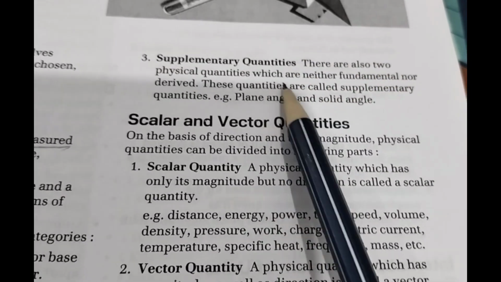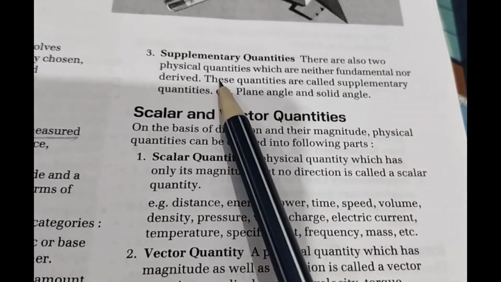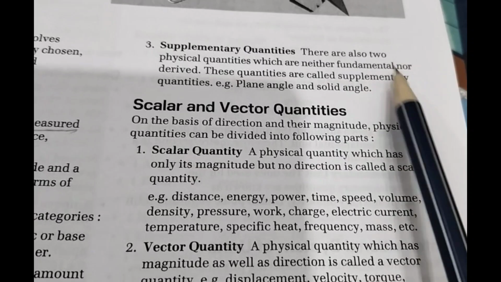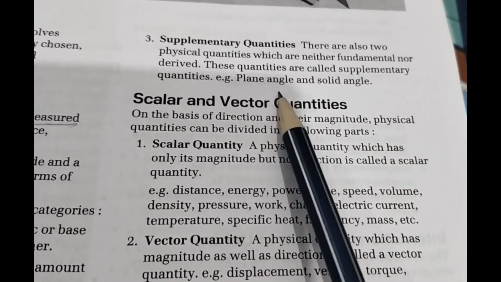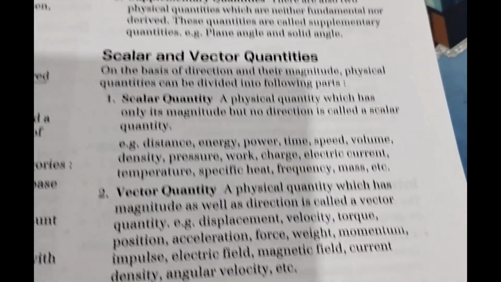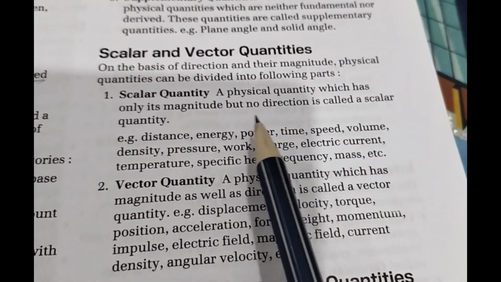Next is the supplementary quantities. These are two physical quantities which are neither fundamental nor derived. These quantities are supplementary quantities. Example: plane angles and solid angles. Next are the scalar and vector quantities.